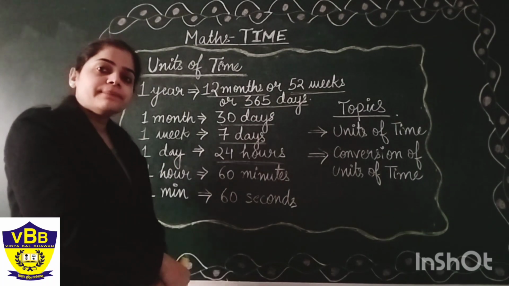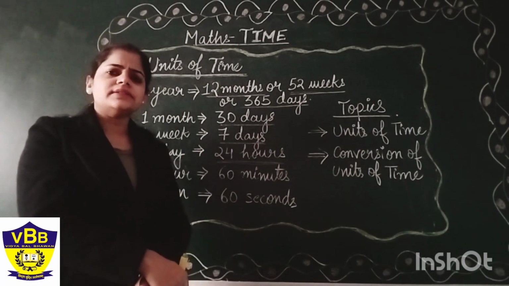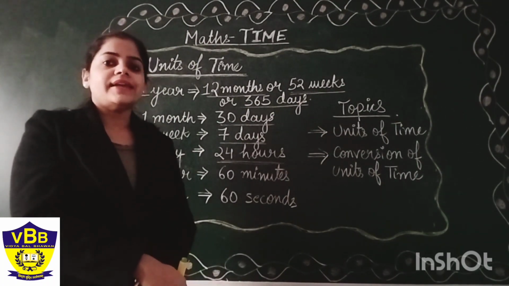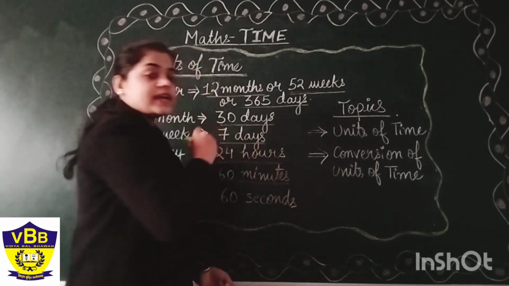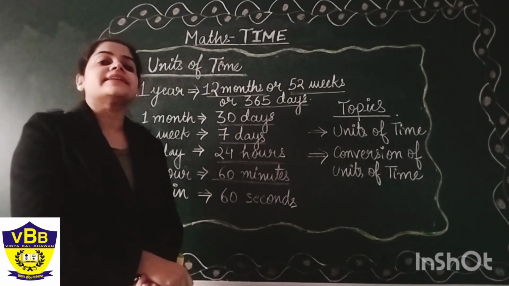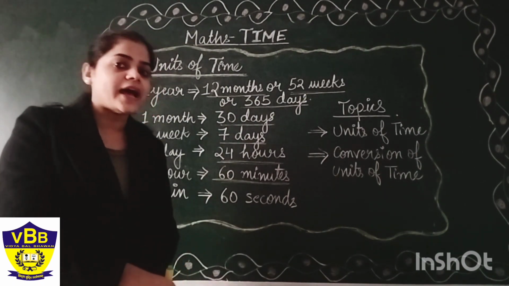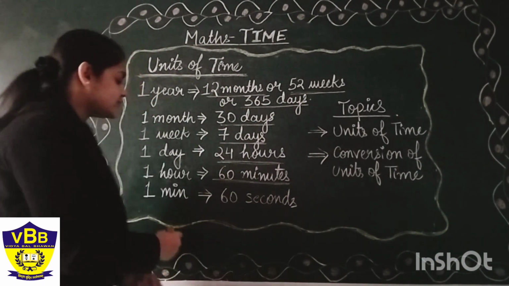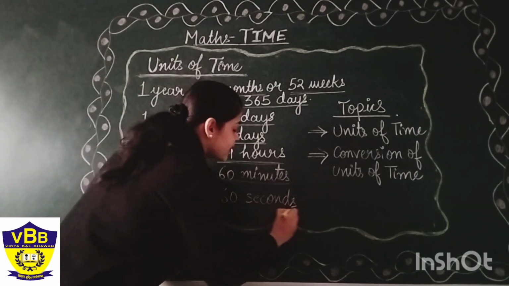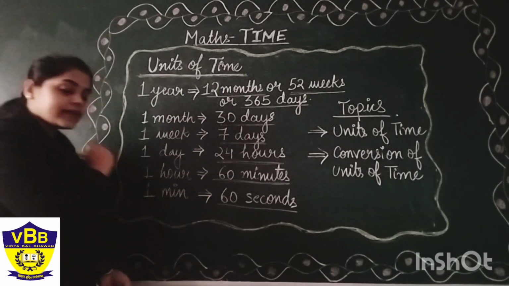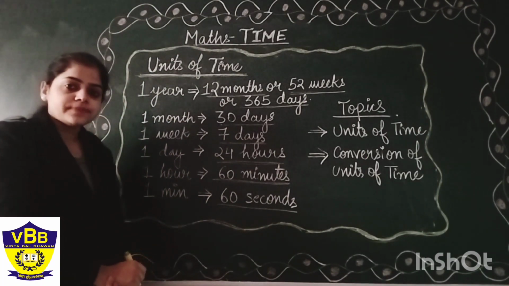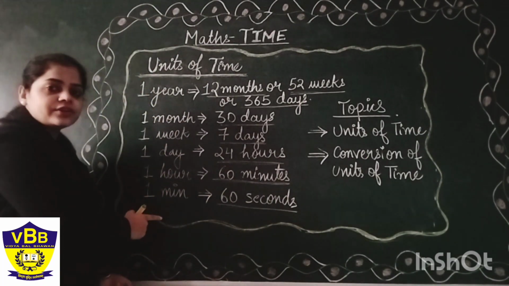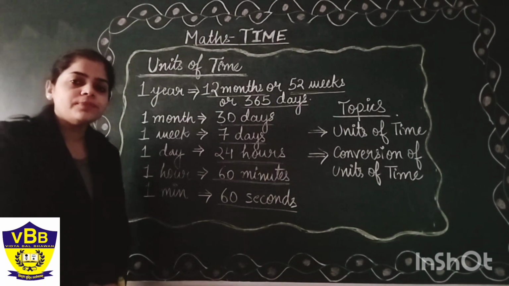Okay. So how many minutes in an hour? Do you know? Yes, there are 60 minutes in an hour. Very good. I hope you all know about this. And how many seconds are there in 1 minute? There are 60 seconds in 1 minute. I hope you all are noting it down in your notebooks.